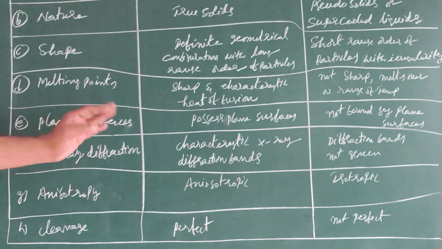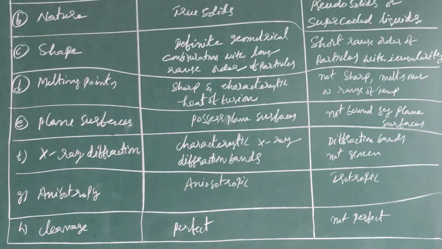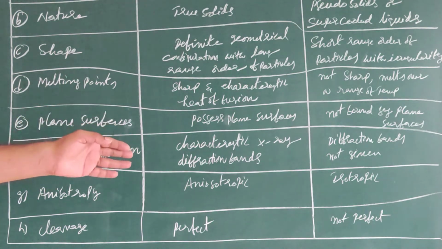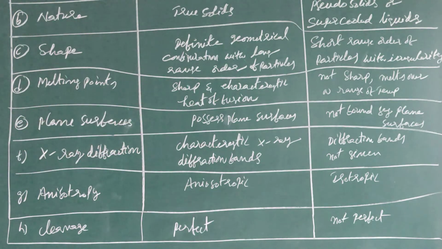Crystalline solids are anisotropic. In the case of amorphous solids, those are isotropic. Cleavage. Crystalline solids can show perfect cleavage, whereas amorphous solids cannot show perfect cleavage.